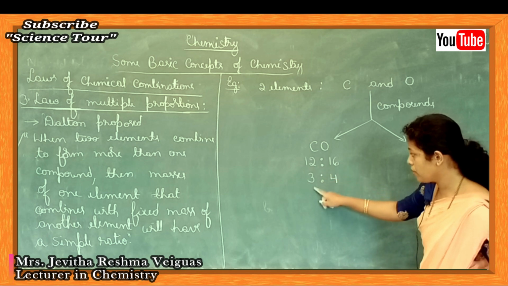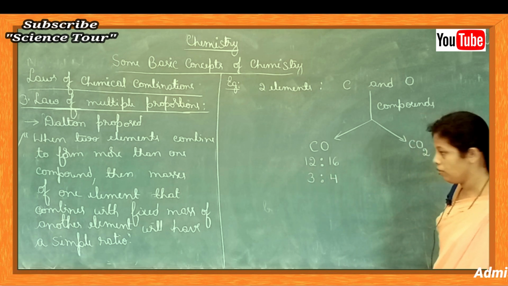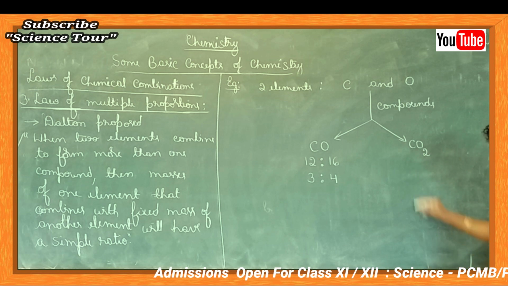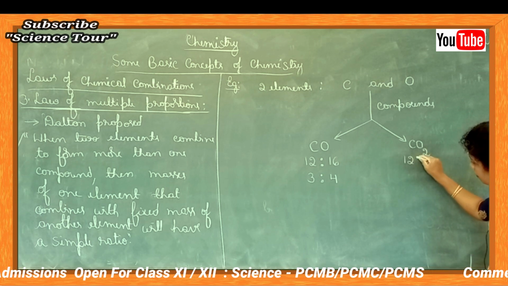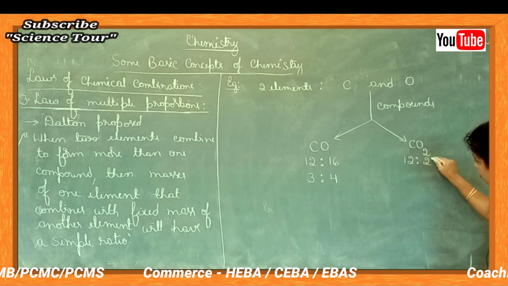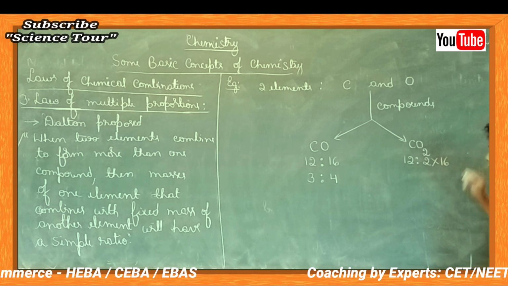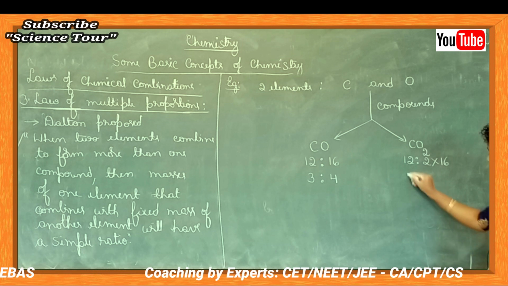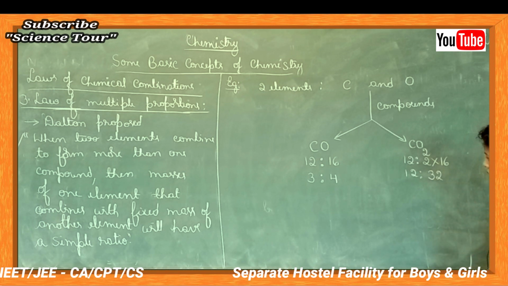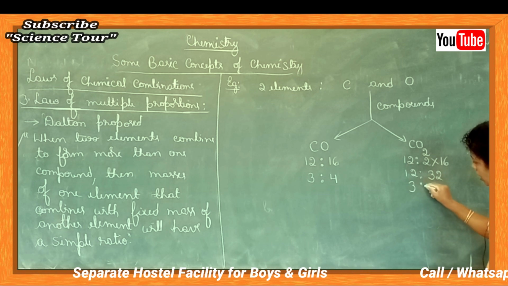Let's take carbon dioxide. Carbon mass is 12. There are two oxygen atoms, hence 2 into 16, where 16 is the atomic mass of oxygen. So this is 12:32, and the simple ratio is 3:8.